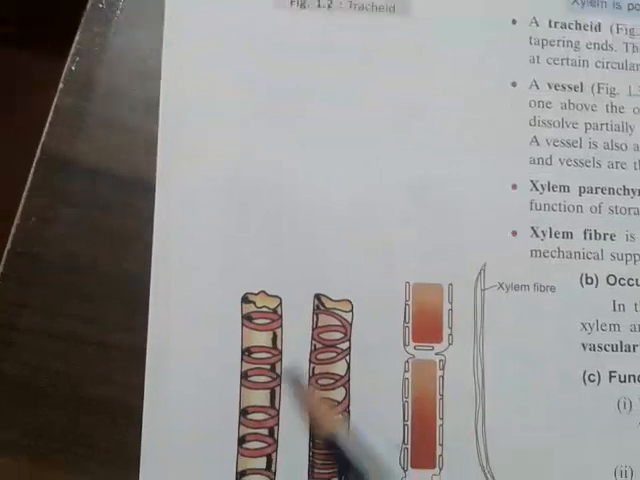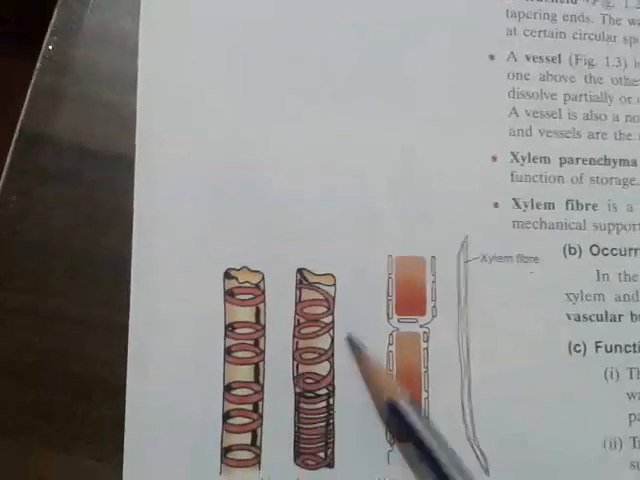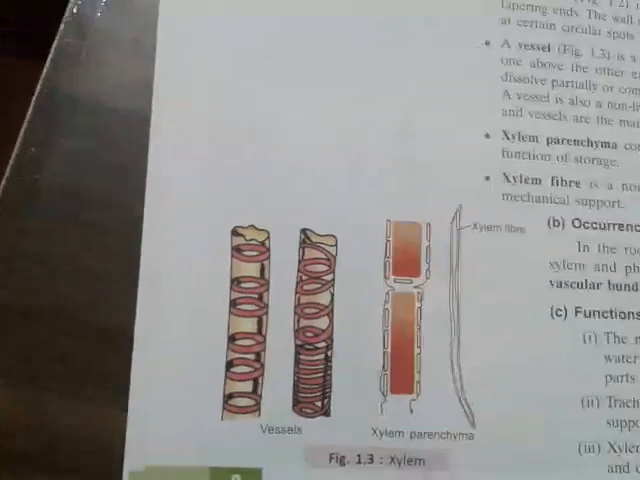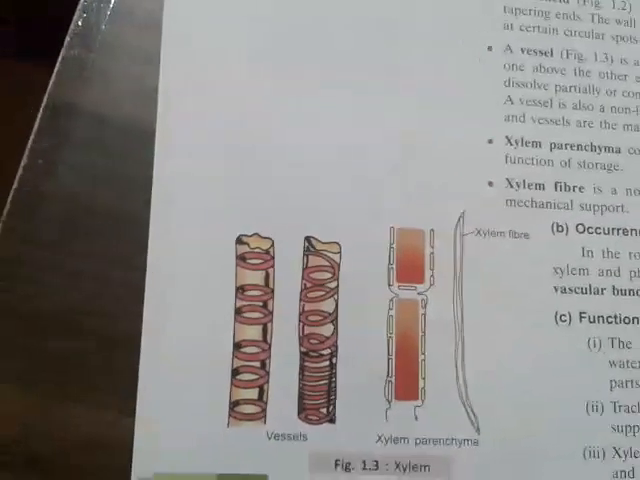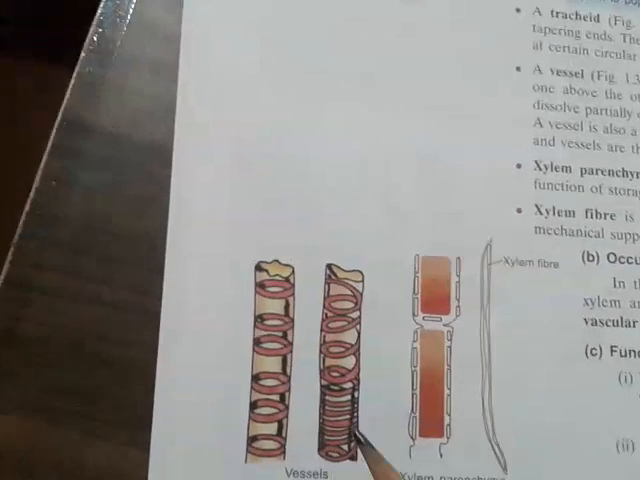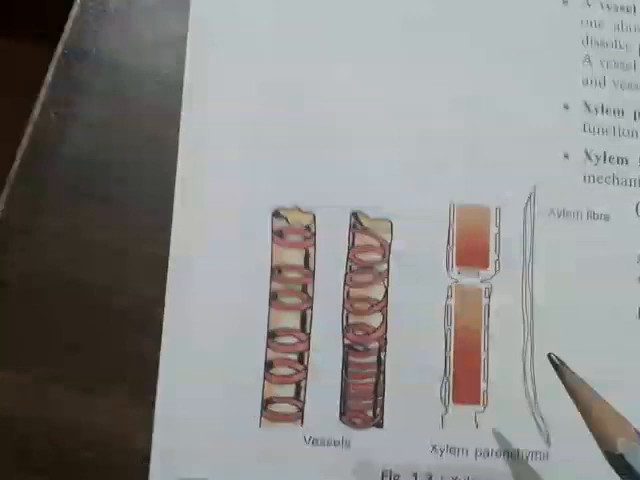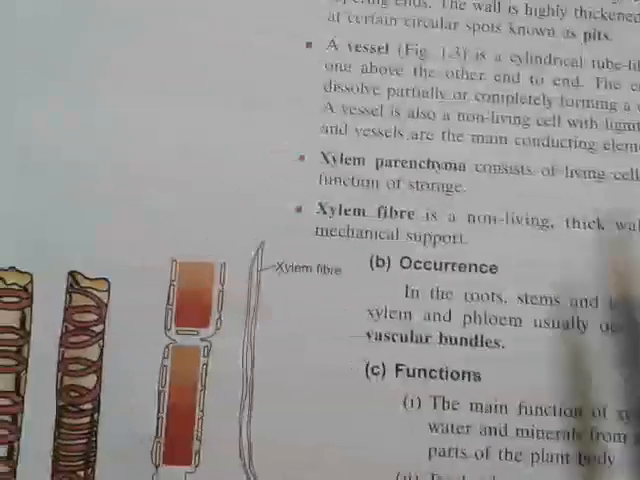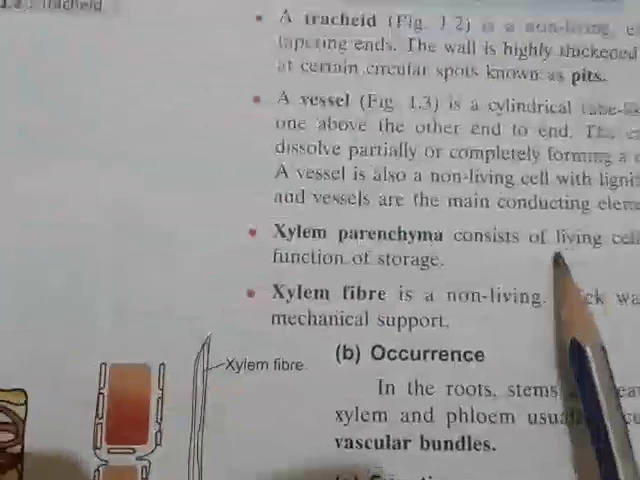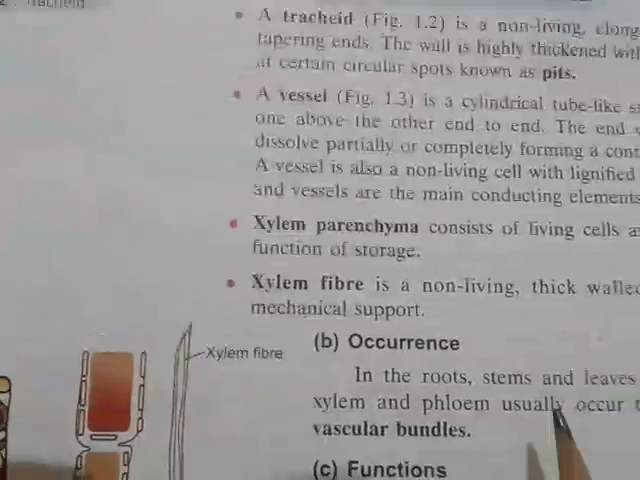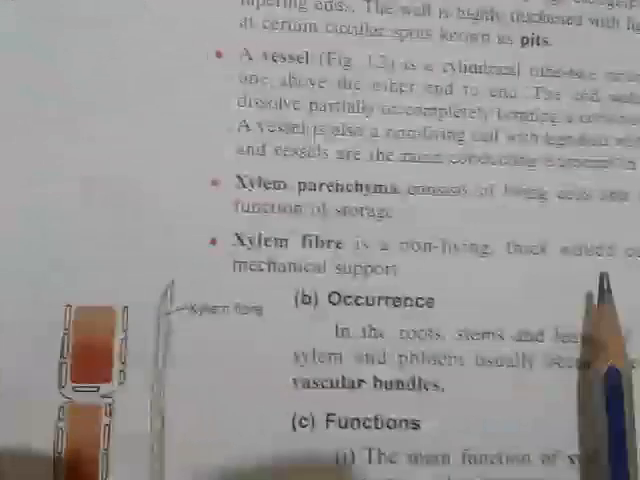This is also carrying water and minerals from the soil by the roots, that means it absorbs minerals and water through the roots, and conducts them to the upward part of the plant. Another is xylem parenchyma. Xylem parenchyma consists of living cells and performs the function of storage. What is absorbed is then stored by xylem parenchyma. And xylem fiber is a non-living thick-walled cell providing mechanical support.